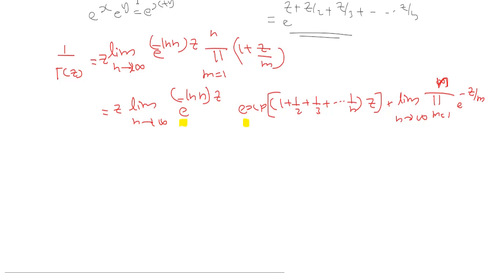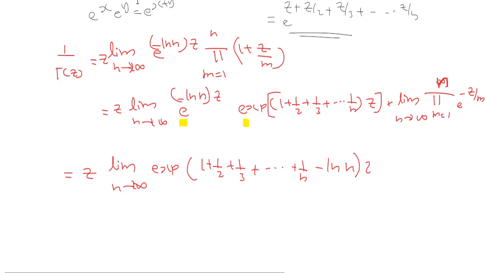If I combine these two, this will be equal to z into limit n goes to infinity exponential of 1 plus 1 by 2 plus 1 by 3 plus etc. plus 1 by n minus log n, into z.